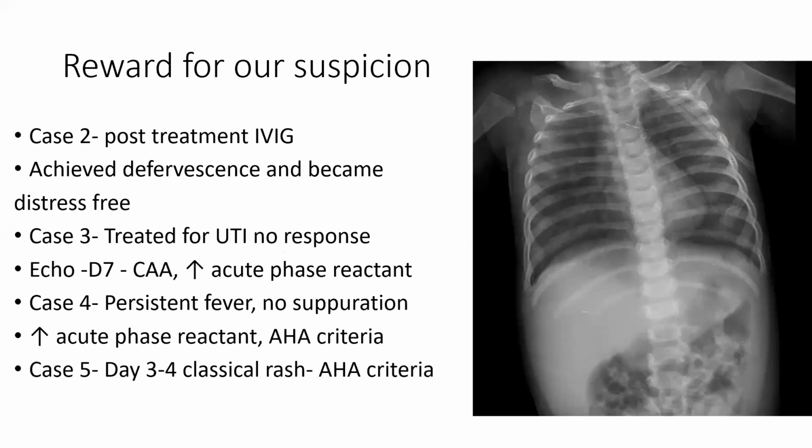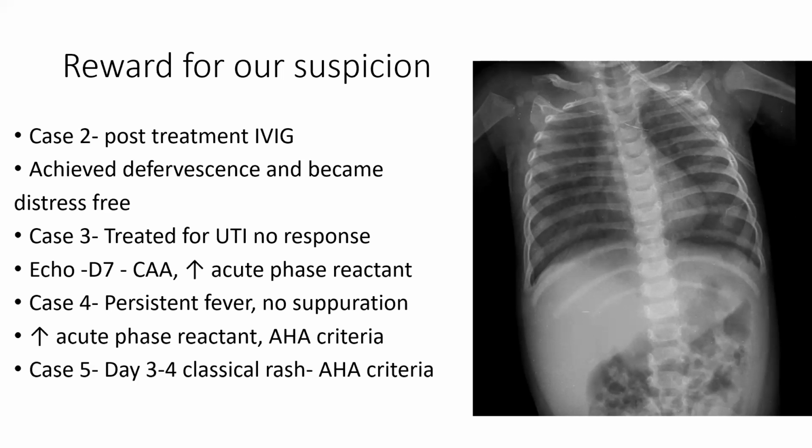Case number 2, the child was having persistent fever and was not responding to antibiotics. So what did we do? We just had a CBC, which showed slightly worsening platelet counts, worsening enzyme levels and falling albumin. There was a trend towards Kawasaki disease. Then we thought, why not Kawasaki disease presenting as a pulmonary disease? We gave IVIG and the patient showed a good response and became distress-free. So this was a very challenging case for us where we had no clues and we just had to shoot in the dark, with a typical LRI that was not responding.